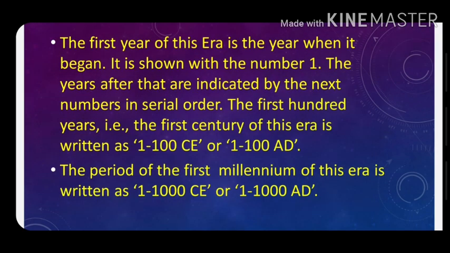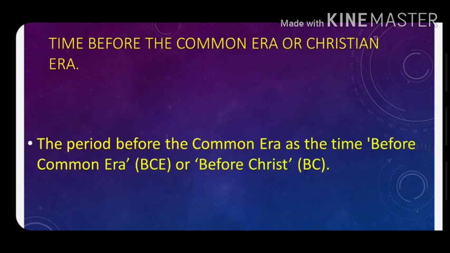The first year of this era is the year when it began. It is shown with the number 1. The years after that are indicated by the next numbers in serial order. The first 100 years, that is, the first century of this era, is written as 1-100 CE or 1-100 AD. The period of the first millennium of this era is written as 1-1000 CE or 1-1000 AD.